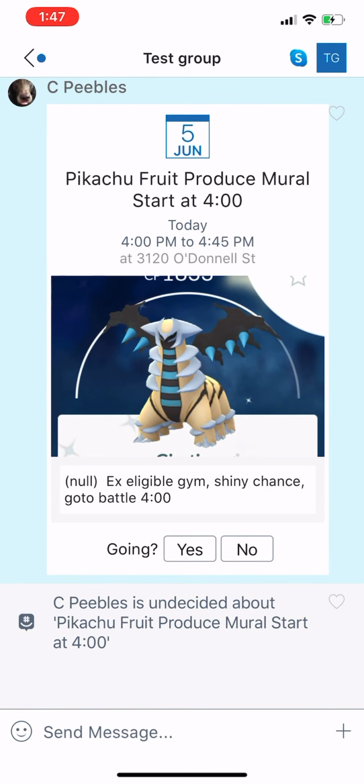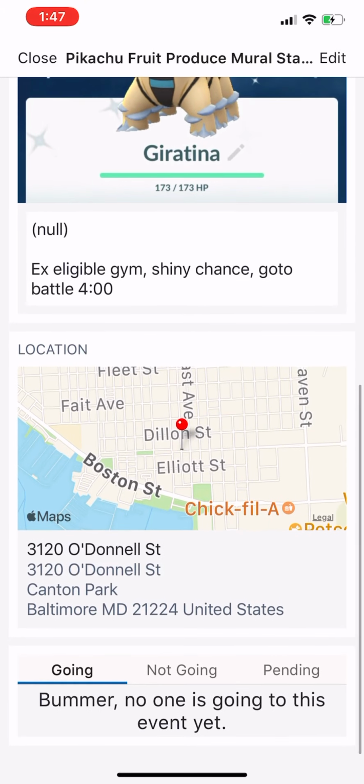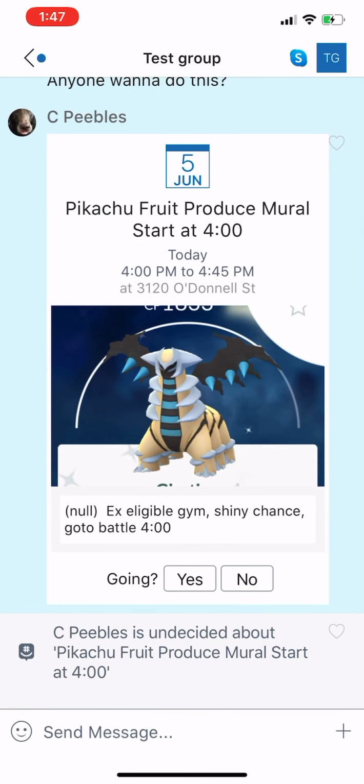And you can gauge and wait and see when people are going to show up. So to see if people are attending or anything, again, click the raid event, and then down here at the bottom, right there under going, that is where it's going to show people who are attending. So you can get a gauge of how many people are attending or if you have enough people to do the raid by that. But if you're attending, click yes.